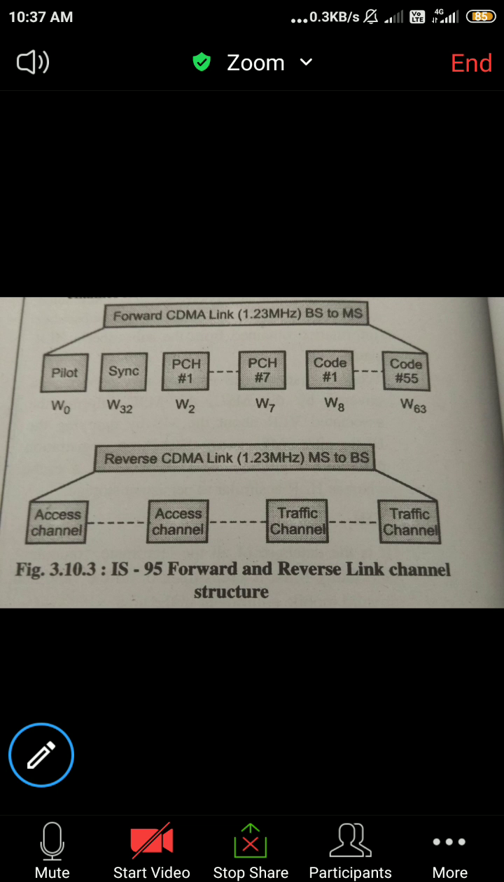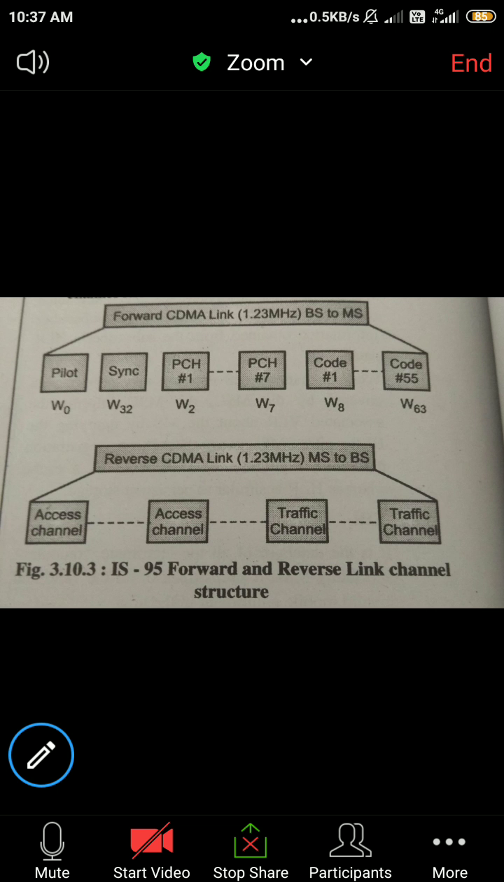Chip rate means the rate of the PN sequence used in CDMA, which is around 1.22 mega chips per second. Modulation is QPSK. The quadrature phase shifting technique is used, where the phase shift takes four different values.